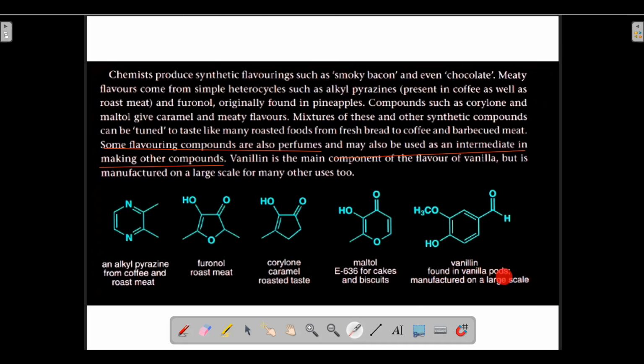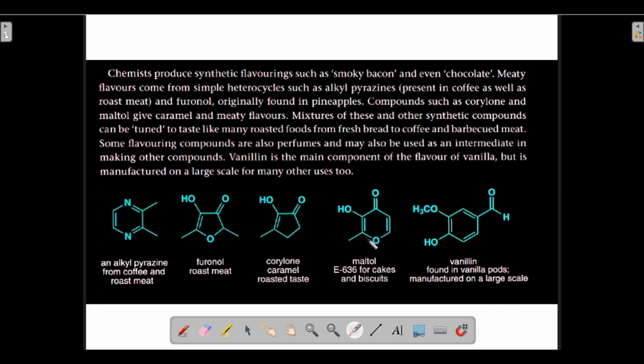The vanillin compound is found in vanilla pods, and it is manufactured on a large scale in the industry for manufacturing of other compounds. So it is an intermediate in manufacturing of other compounds, and it is also responsible for vanilla flavor in ice creams and other things like cakes, biscuits. So vanillin is the compound which is responsible for vanilla flavor.